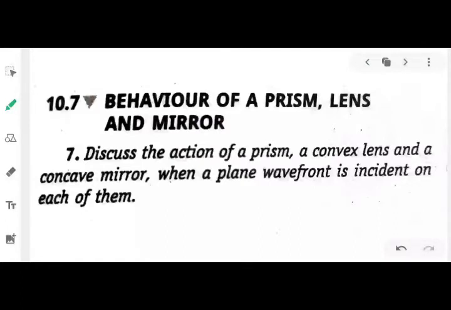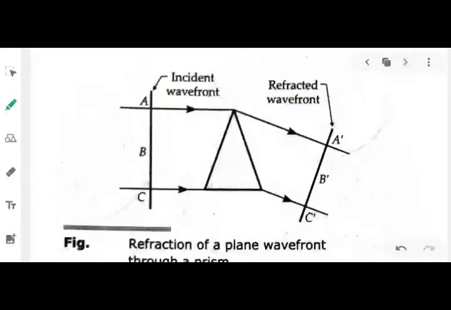So now we'll discuss the behavior of the light as it propagates through a prism or a lens or a mirror. In this topic we will discuss the action of the prism, a convex lens and a concave mirror when a plane wavefront is incident on each of them. Now this figure shows a plane wavefront AB, which is your incident wavefront. It is moving towards your prism.